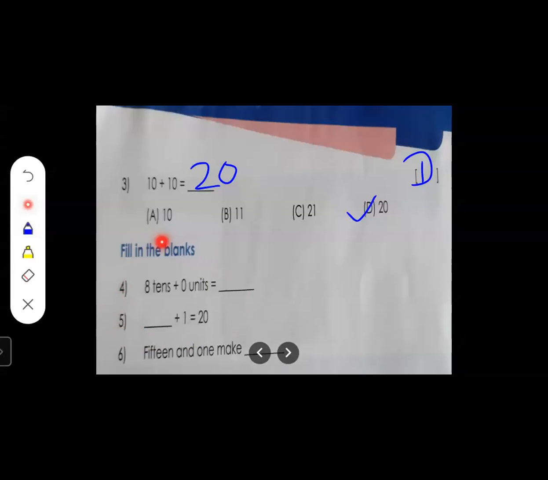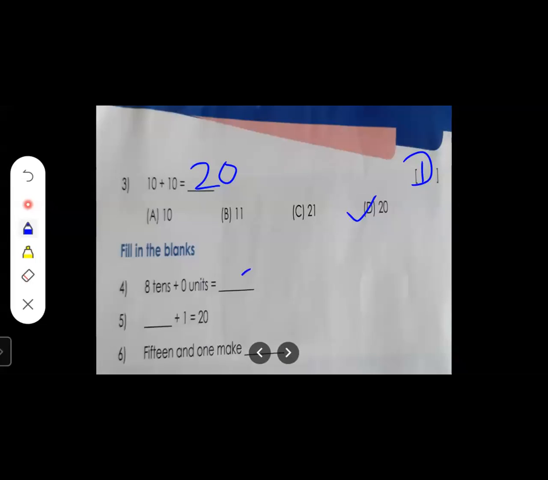Now the next one, what is given? Fill in the blanks. See the first sum, what is given? 8 tens plus 0 unit. 8 tens plus 0 unit is equal to how many? So what are we going to write? Here in unit place which number is given? 0.